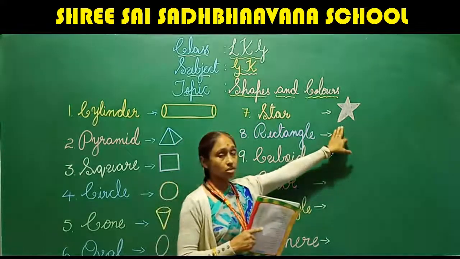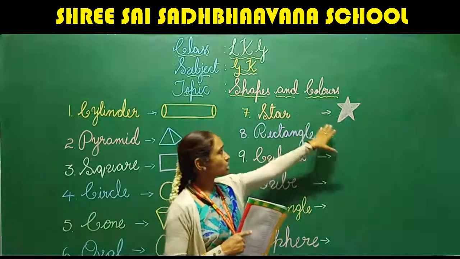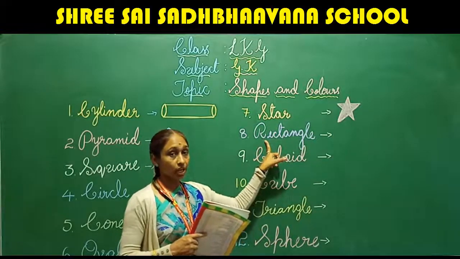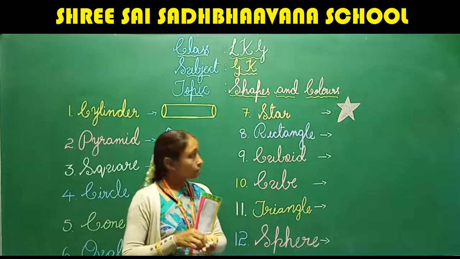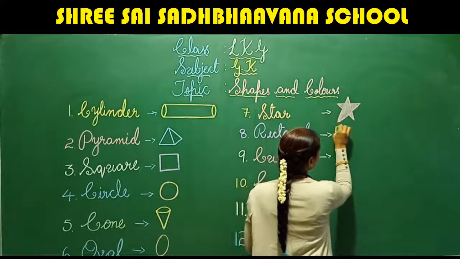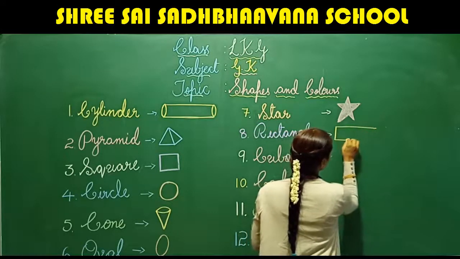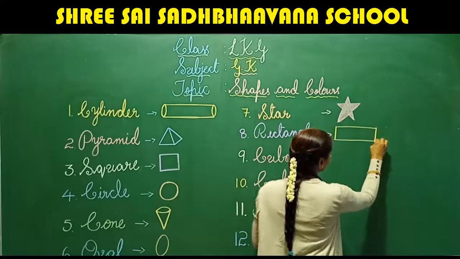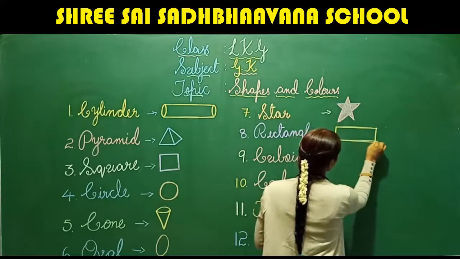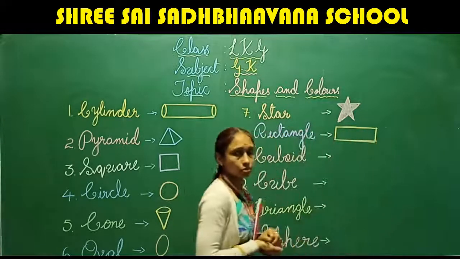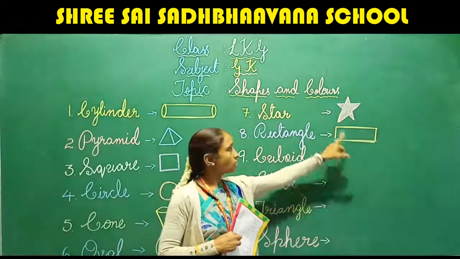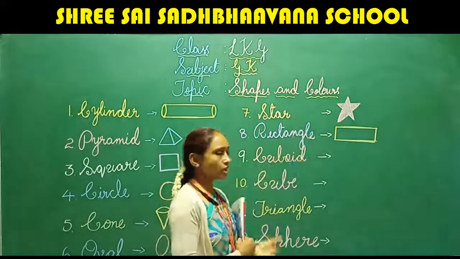Okay, what is this? This is star. What is this? This is star. And what's the next shape we have? We have rectangle. Okay, how to write rectangle? See, look at it properly. Can you see, all of you? Okay, yes, this is rectangle. Say once, this is star and this is rectangle.